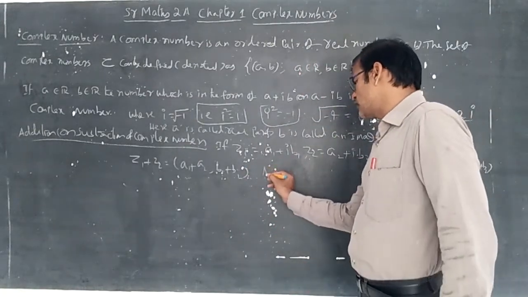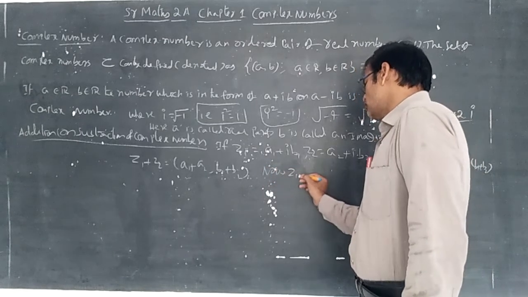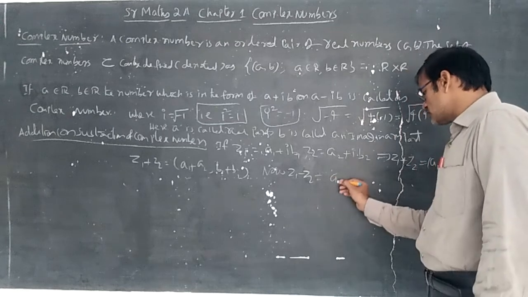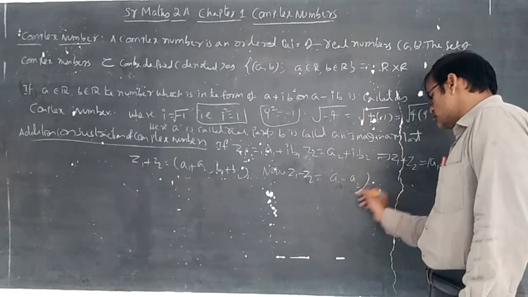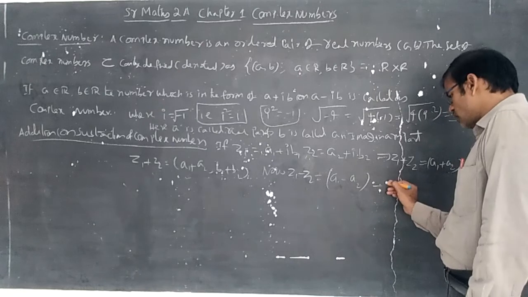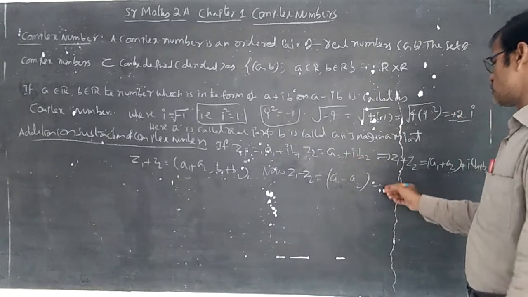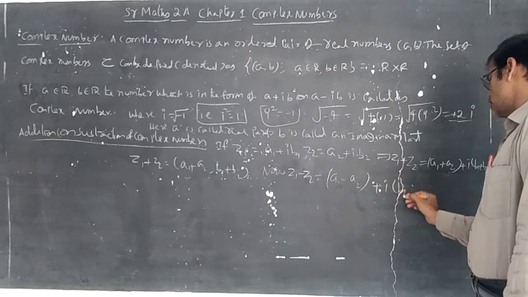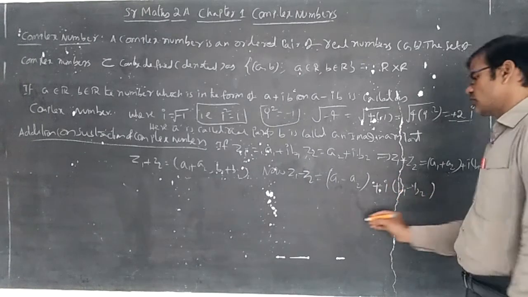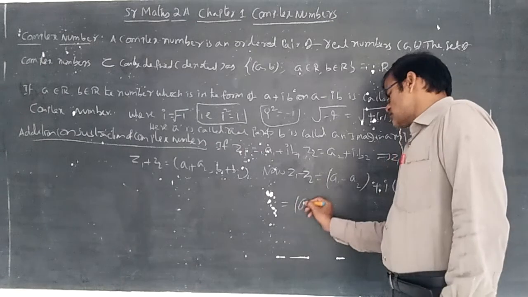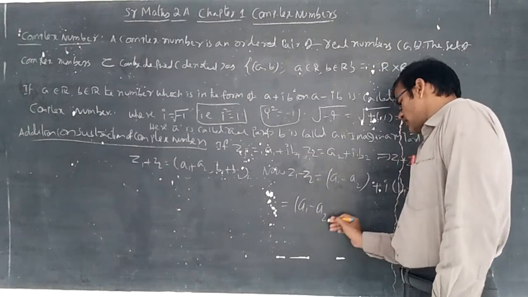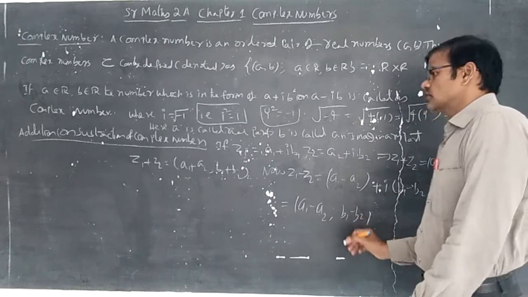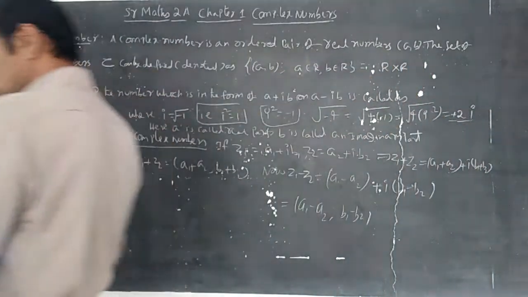Now in a similar way, Z1 minus Z2 you can write as A1 minus A2, plus I taken common, within the brackets B1 minus B2. The representation you can write as bracket A1 minus A2 comma B1 minus B2. This is the addition or subtraction.